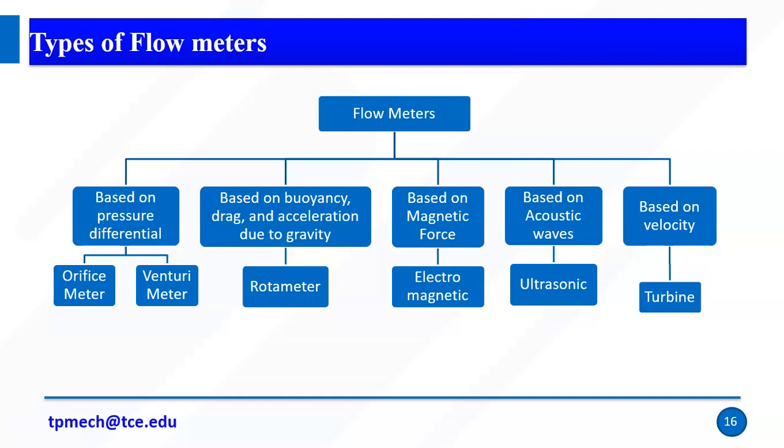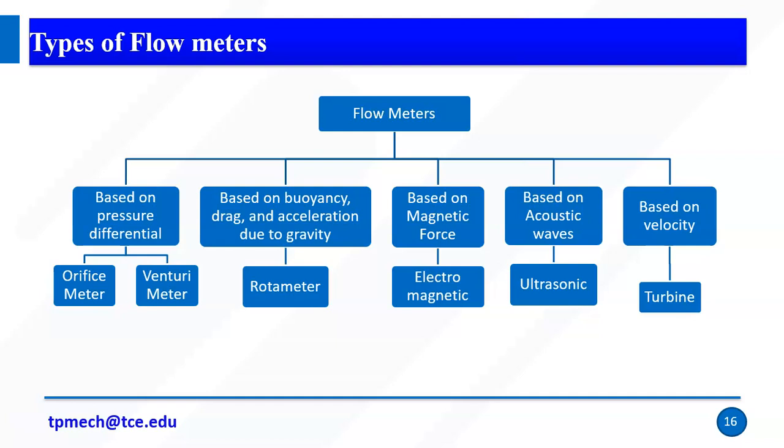So based on buoyancy, drag and acceleration due to gravity, we can say it's a rotameter. If the flow is based on the magnetic force, then we say electromagnetic flow meters. If the working principle of the instrument is based on the acoustic wave, then we can say it's an ultrasonic flow meter. If the flow is based on the velocity, then we can say it's a turbine. So flow meters can be classified in many ways, based on the working principles.